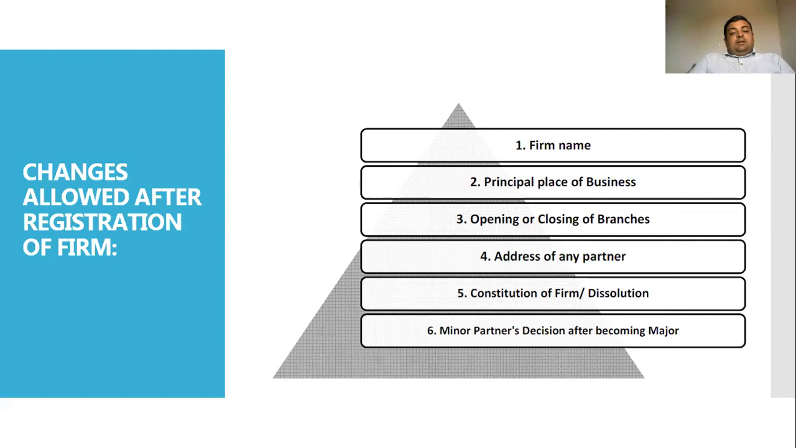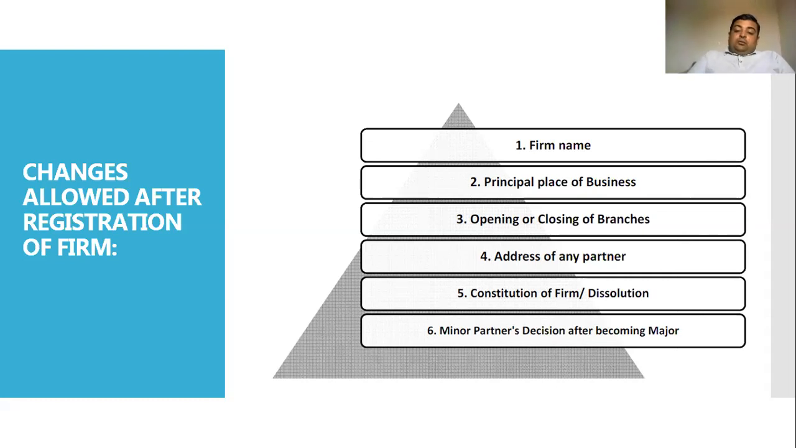Next, the address of any partner. Another thing that can be changed after registration is the address of the partner. The address of the partner can be changed anytime because, for example, if the partner changes his or her address, it must be conveyed to the registrar so that he can make the necessary changes.